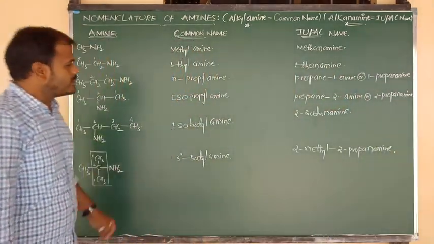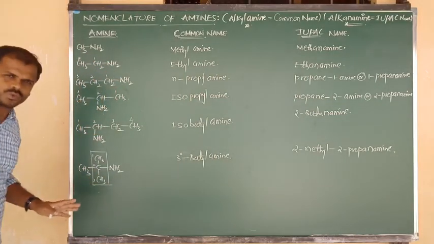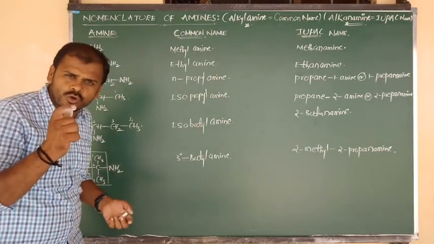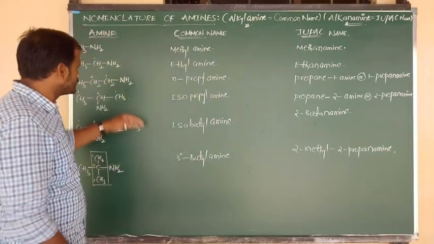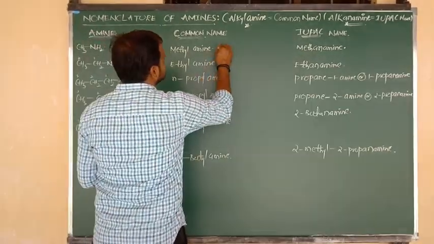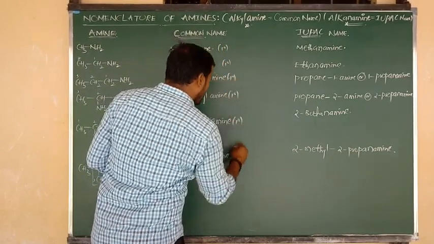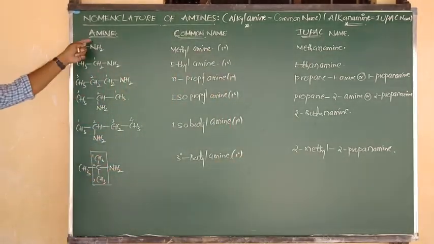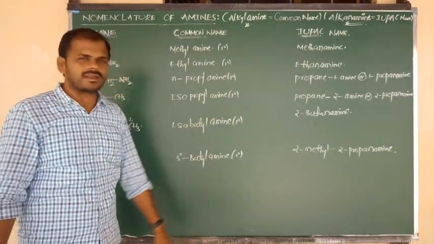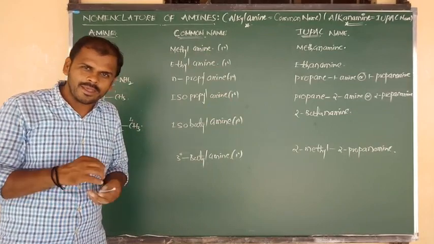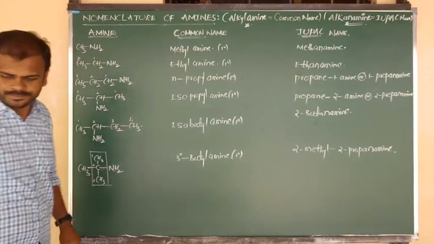Yes. So I have given here compounds that contain NH2. The amines which have an NH2 group, the amino group, if they contain NH2, we have to say that they are primary amines. So all these compounds, we have to say that they are all primary in nature because all have the NH2 group. The presence of NH2 confirms that the amines are primary in nature. Okay. Now I am going to give you the nomenclature of secondary amines.